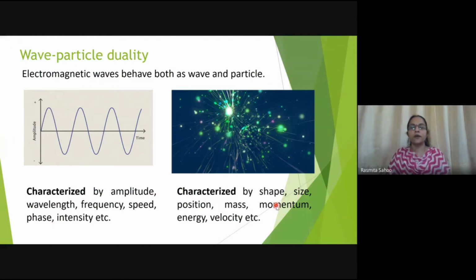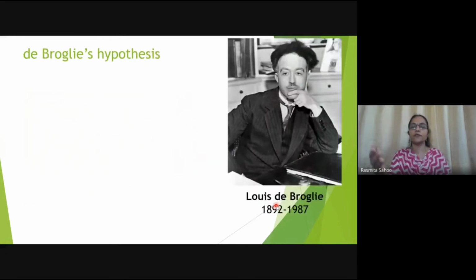Now it is concluded that light can behave both as wave and particle. Once this concept is clear that light is behaving both as particle and wave, there was a scientist, Louis de Broglie. He put forward a hypothesis. Now we'll see what that hypothesis is. So this scientist is Louis de Broglie.